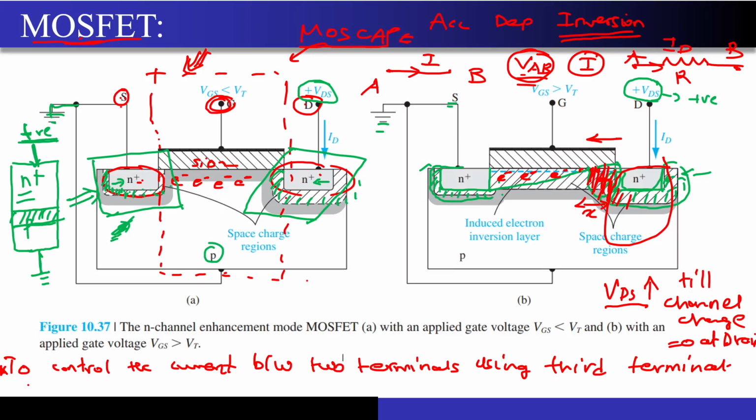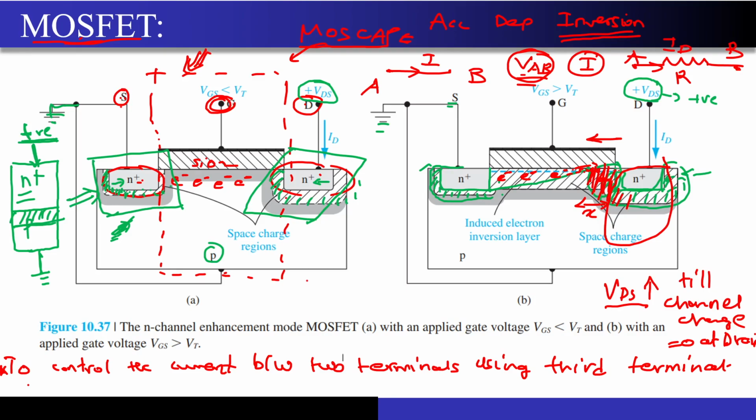Correct? So even though there does not exist a channel, there exists a strong electric field which will be pulling out this electron from the end of this channel towards the drain terminal, and that's how the current still flows, right? So it does not mean that when the channel reduces to zero at a particular point, there will be no flow of electrons.